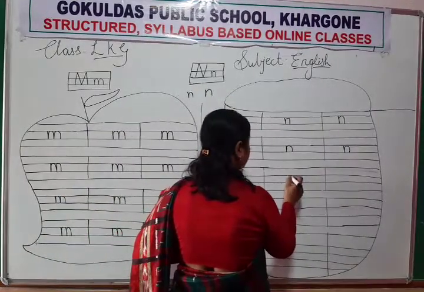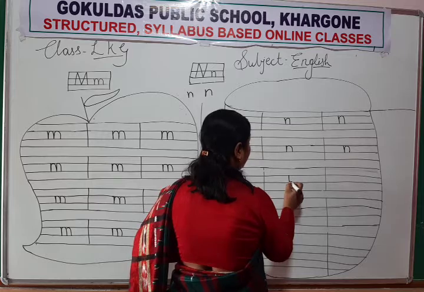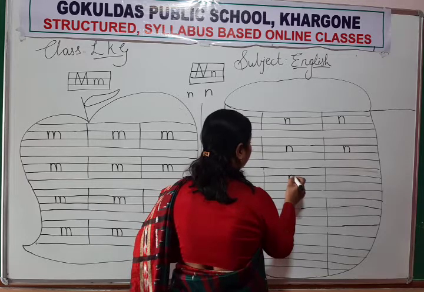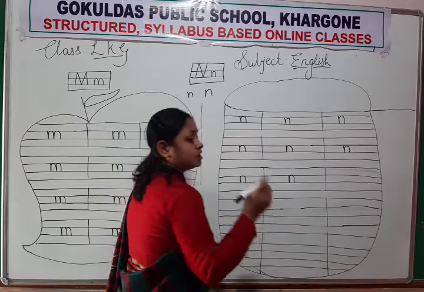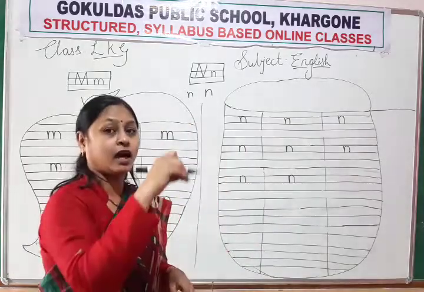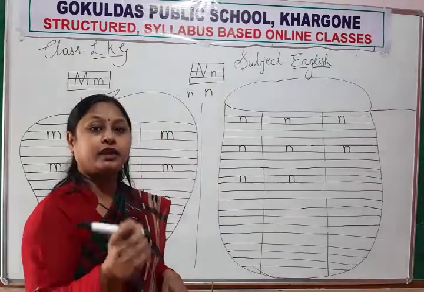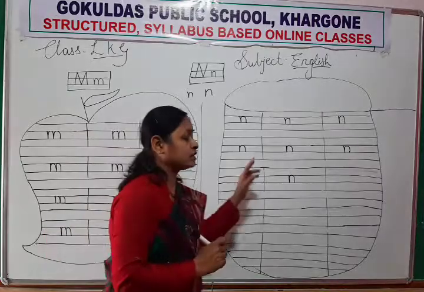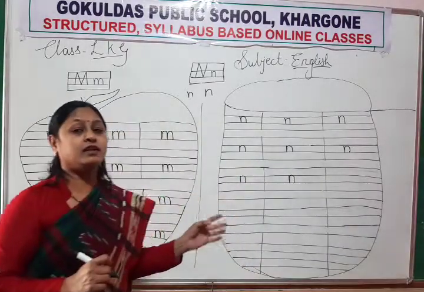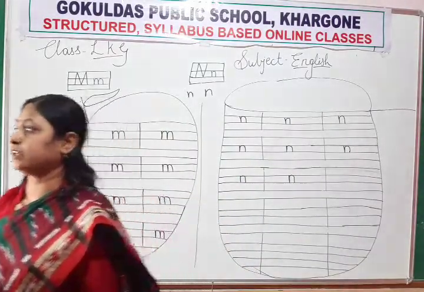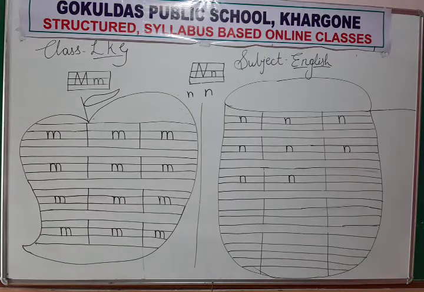Again, standing line, up, curve and down. Which letter will form? Letter N. And sound of letter N is N.